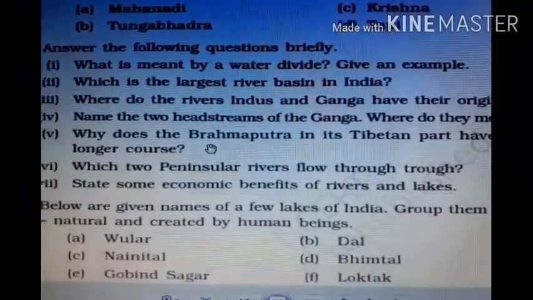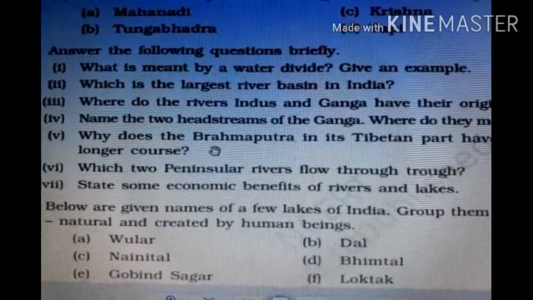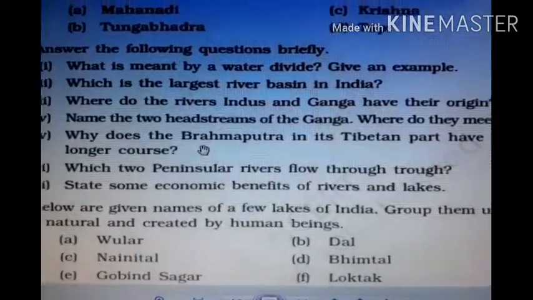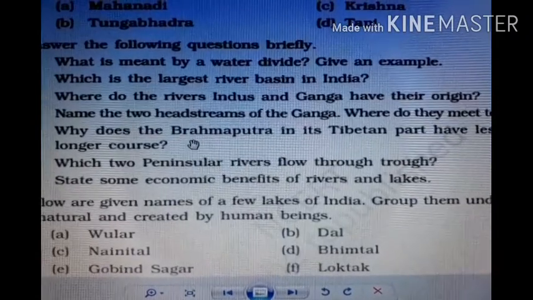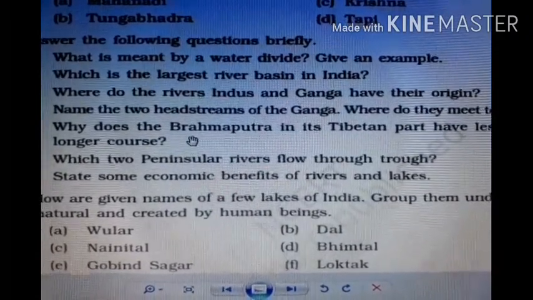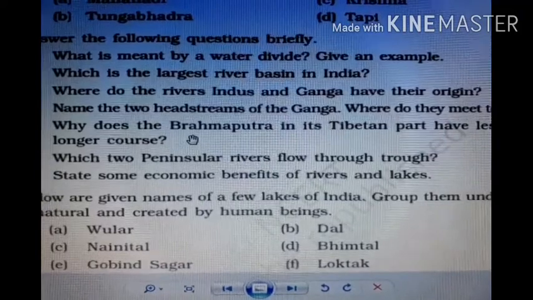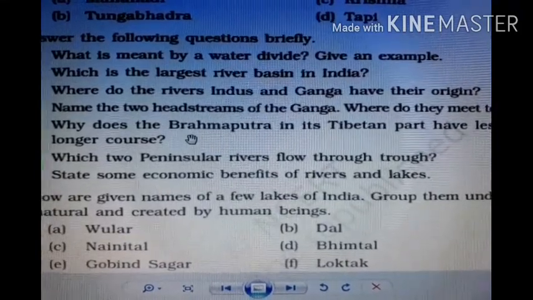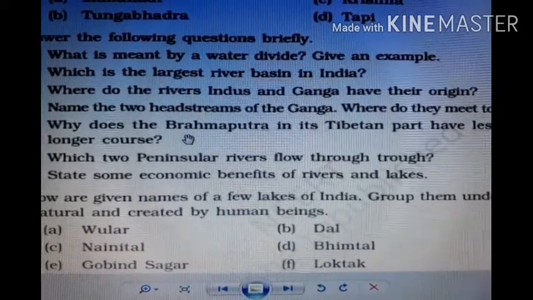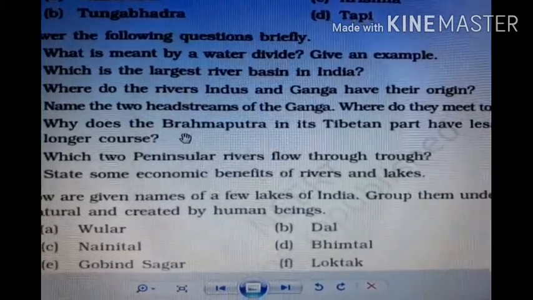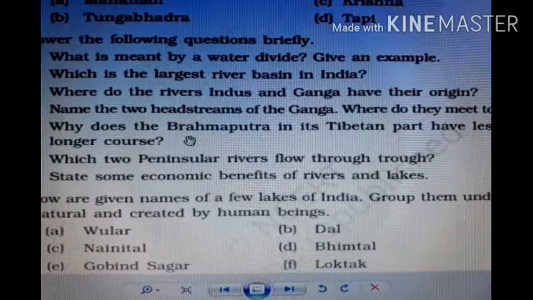Question 3: where do the rivers Indus and Ganga have their origin? Both originated from the Himalayas. Near Mansarovar Lake in Tibet, the Indus River originates, and Ganga has two main headwaters in the Himalaya, the Bhagirathi and the Alaknanda.